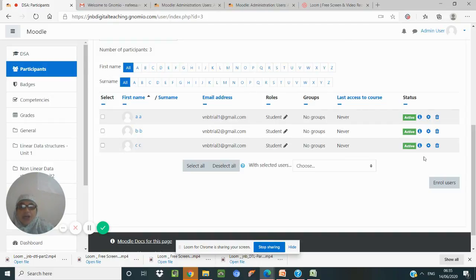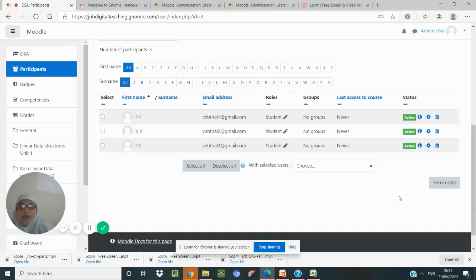For example, here I have two courses, digital forensics as well as data structures and algorithms. I have added these three people only to the data structures course. For enrolling, we have the manual enroll method or the self-enrollment method. Self-enrollment means that once the students enter the username and password, they get a screen and are asked to enroll for the course. Once they enroll, we can approve it.